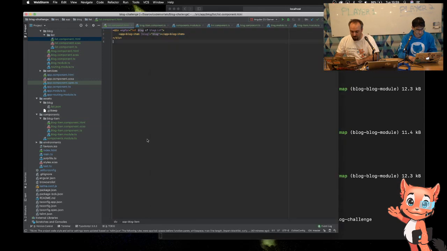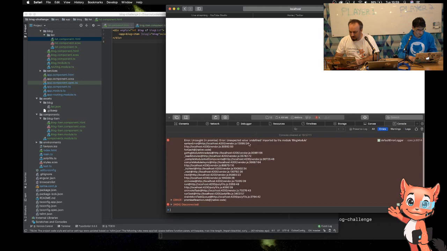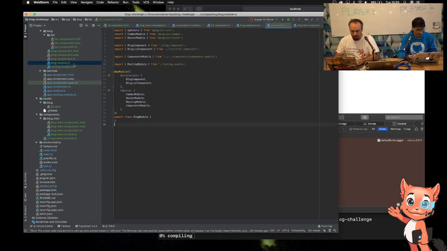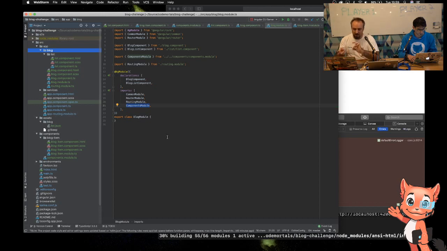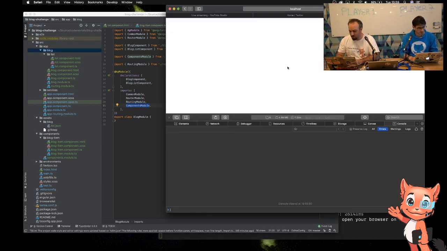Now, I'm just going to reboot that quickly. So the error that's coming up on the page is saying that an undefined something has been imported by the blog module. So the blog module is this one, and the only thing that I've added was importing my new components module. So the only thing I can think is that because I moved stuff around, as you'll notice, I no longer have a modules folder. I've put the blog into here. One of the downsides to the auto loader is it doesn't remove files, so there might be two copies of a file, which can cause it some confusion. So that's why I'm doing a complete rebuild quickly, because that might fix the problem I was having.